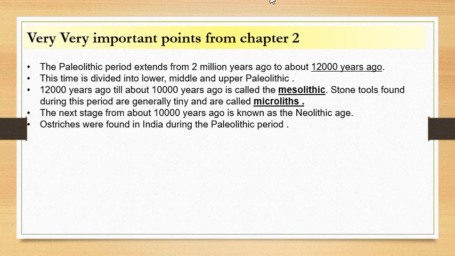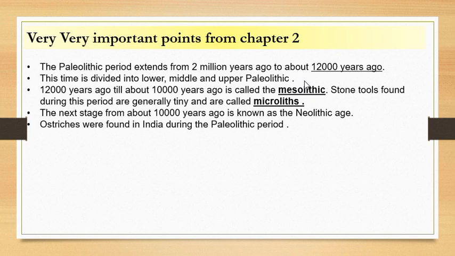Okay, so the new class 12th NCERT has a page which talks about the Paleolithic period, though it does not have any details on the Stone Age. But the class 11th NCERT, which is the older version, you can buy it from the market or you can download it online. That talks about these three divisions, that is the lower Paleolithic, middle Paleolithic and the upper Paleolithic in detail. Okay, from there you can read, but the new NCERT of class 12 does not talk about it.